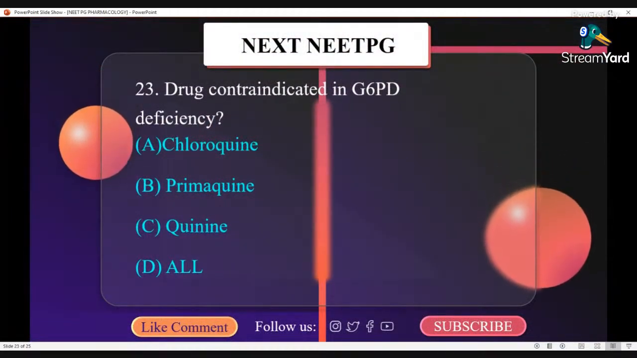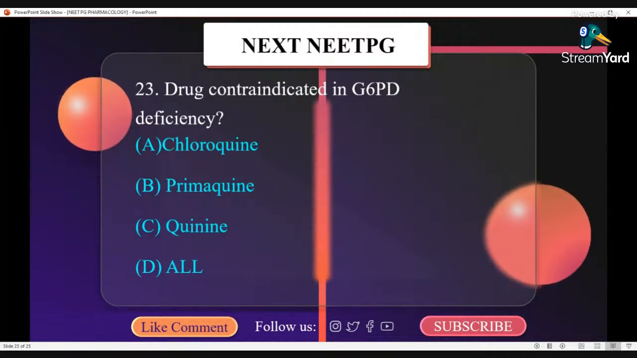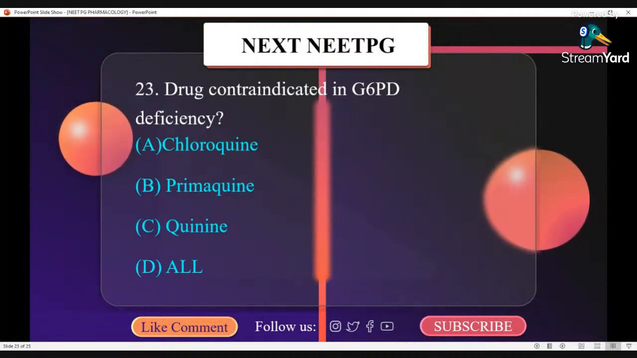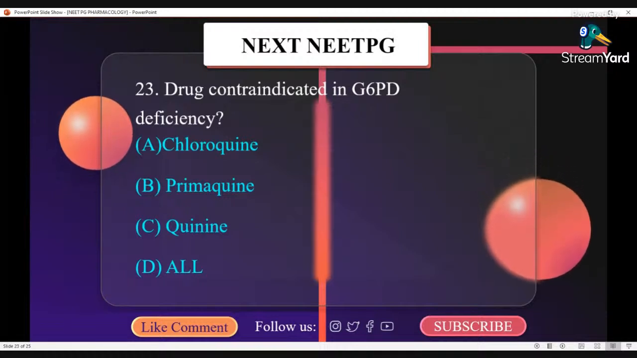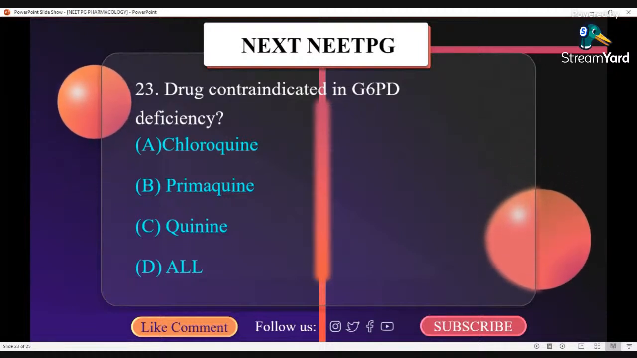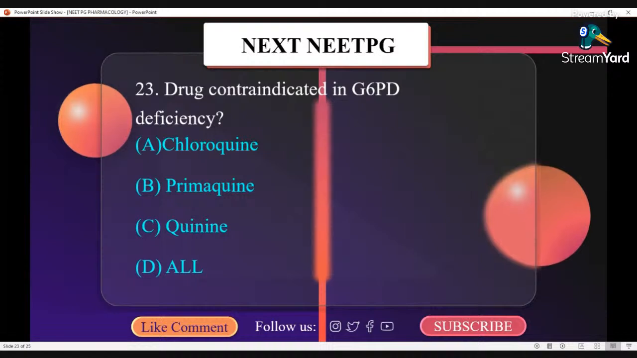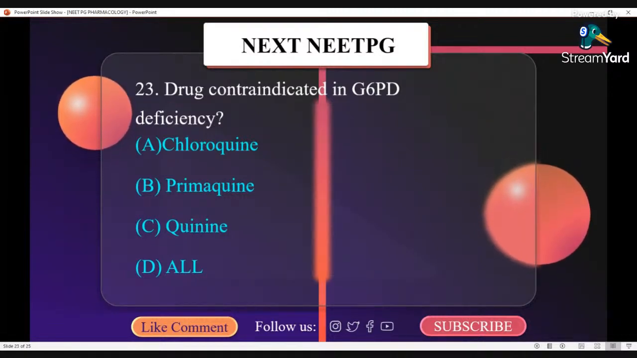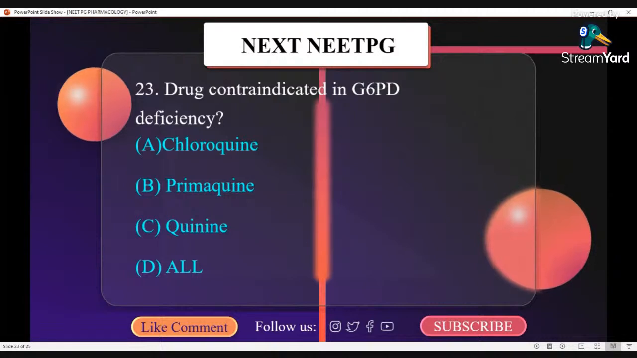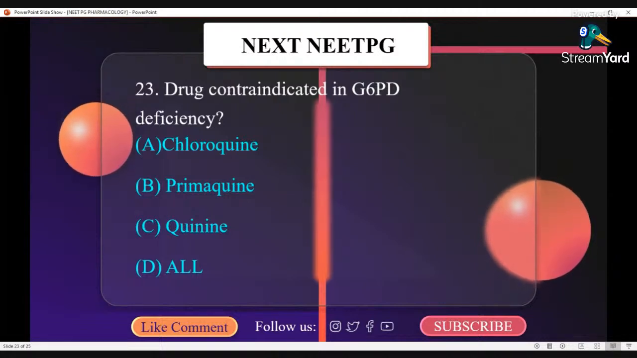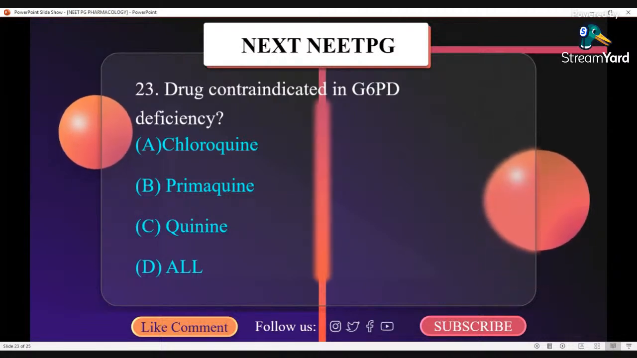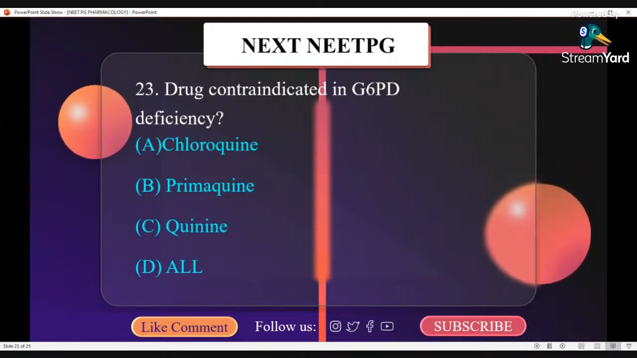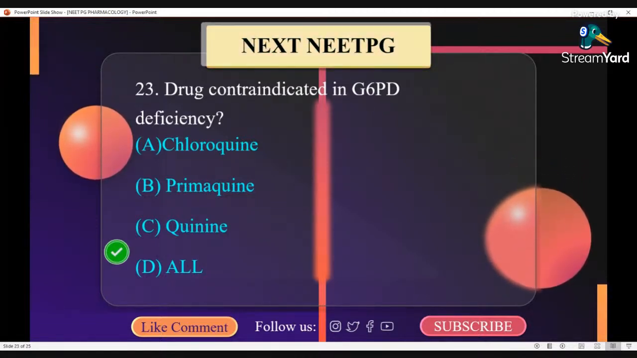Drugs contraindicated in G6PD deficiency are chloroquine, primaquine, quinine. All. Yes, correct. All of them are contraindicated. Antimalarial drugs primaquine, quinine, and occasionally chloroquine can cause hemolytic anemia in G6PD deficiency. But primaquine has the highest potential to cause hemolytic anemia, and patients with G6PD deficiency are highly sensitive to primaquine. So the correct answer is D.